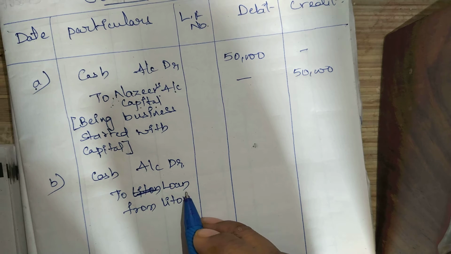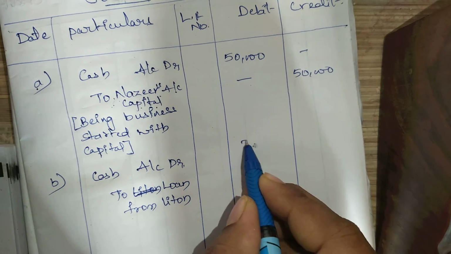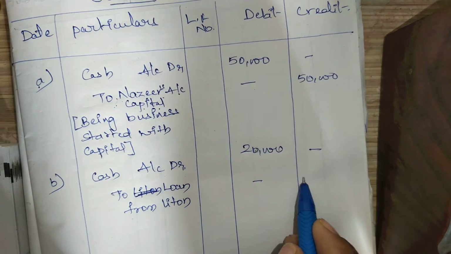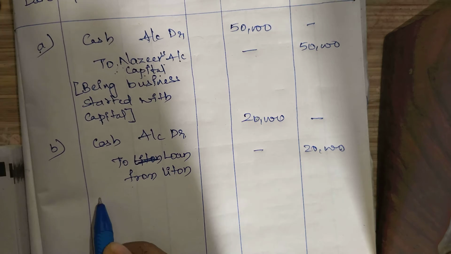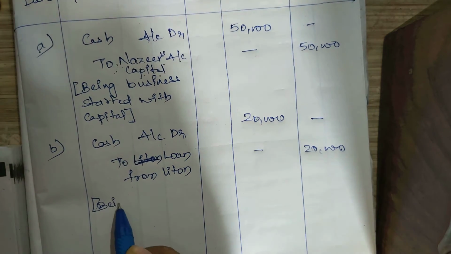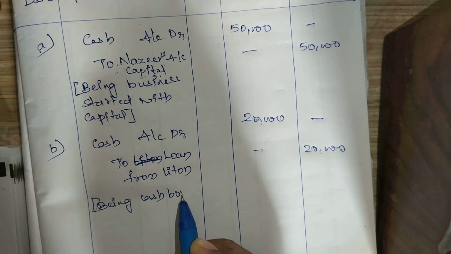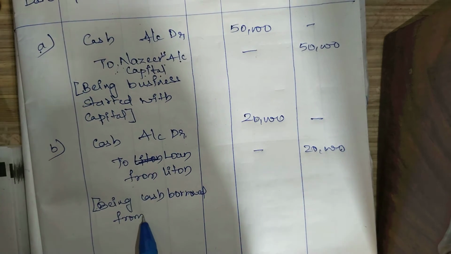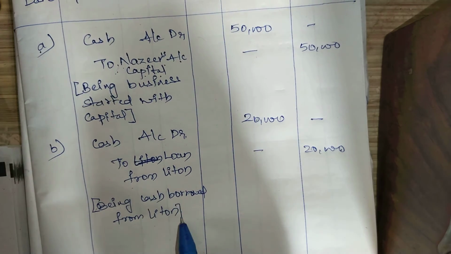So it is considered as the loan from the lender. So loan from the lender is 20,000 you have taken. The narration will be, being cash borrowed from the lender. So in this way you need to write that.